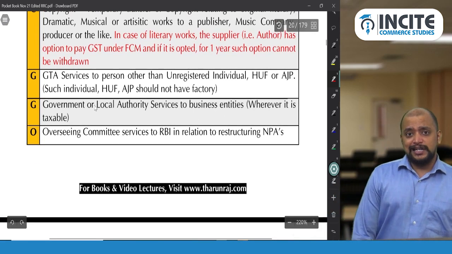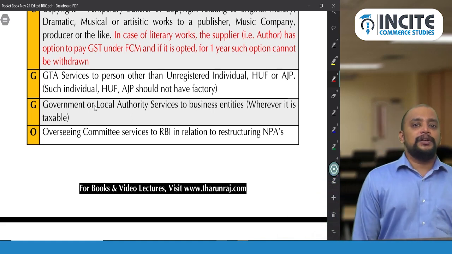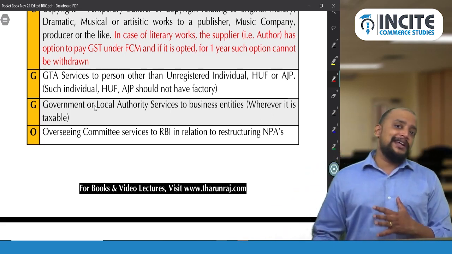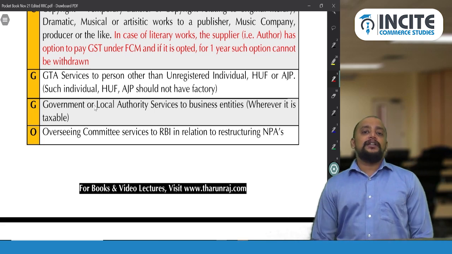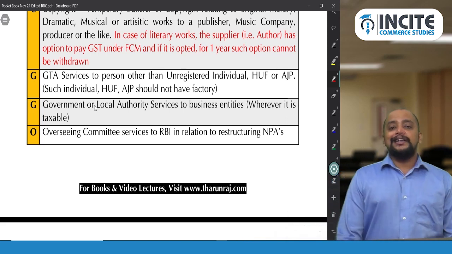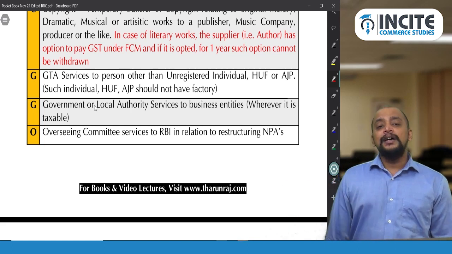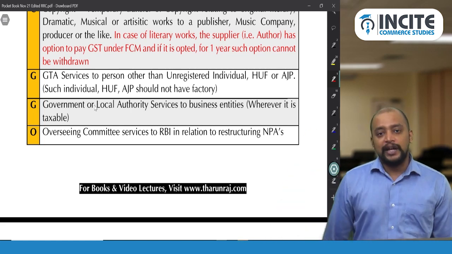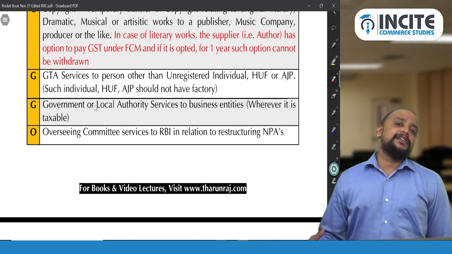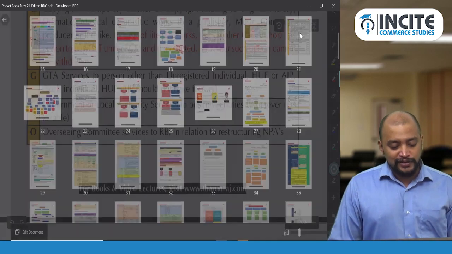Then G for GTA services. In case of GTA services, whenever it is taxable, GTA has 2 options. There are few exemptions applicable to GTA services and in remaining cases it will be taxable. Whenever it is taxable, there are 2 options, FCM versus RCM. If it is FCM, GTA will pay GST and the rate of GST will be 12%. If it is RCM, the recipient will pay GST under RCM and the rate of GST will be 5%. And in exam, whenever you come across 12%, it means FCM, whenever you come across 5%, it means RCM. So let's try to understand what are the exemptions with respect to the GTA services.